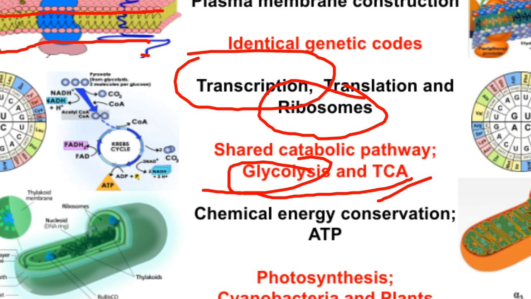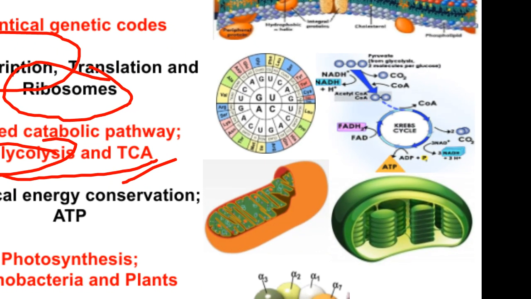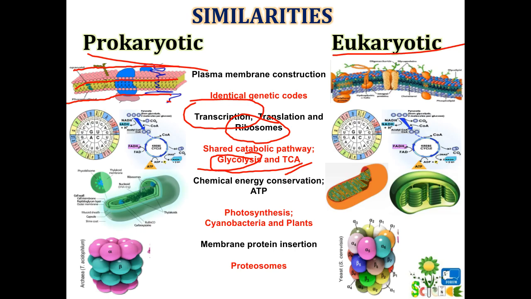A similar pathway operates in eukaryotes. Pyruvate is converted into acetyl coenzyme A, and that is linked to the Krebs cycle, the tricarboxylic acid cycle, the TCA cycle. So this is also another point with respect to the similarities.